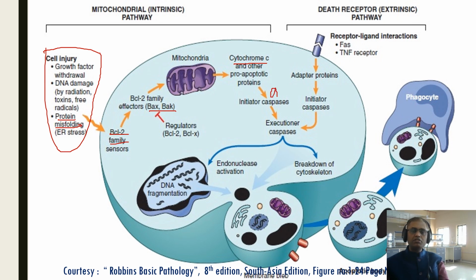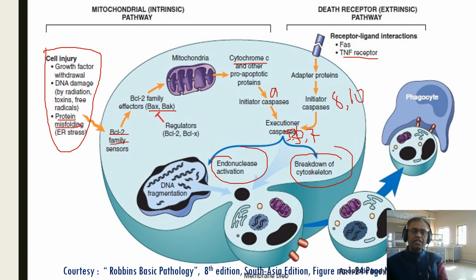That will activate the executioners 3, 6, 7. At the same time, in the extrinsic pathway, the TNF receptor, tumor necrosis factor receptor, activates caspase 8 and 10. So 9, 8, 10 will activate caspases 3, 6, 7, which activate endonuclease and breakdown of the cytoskeletal protein.